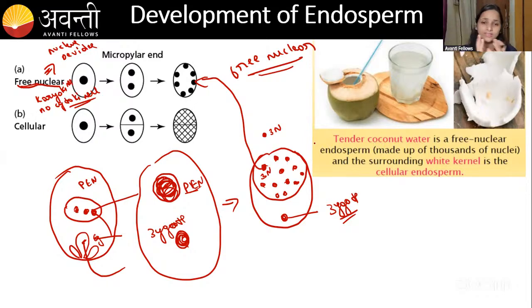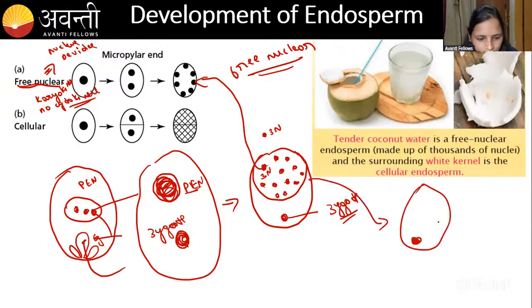After some time, the endosperm told the zygote, Ruko, zara, I will also form the cell wall. Be patient, right? Now what will happen? That endosperm started to form the cell wall. The zygote is there, it is forming the embryo, right? Now the endosperm has started the cell wall formation. The nucleus is there, right? With all the nuclei, it started to form the cell wall. So now this is called cellular endosperm. Yes, this is the second one.